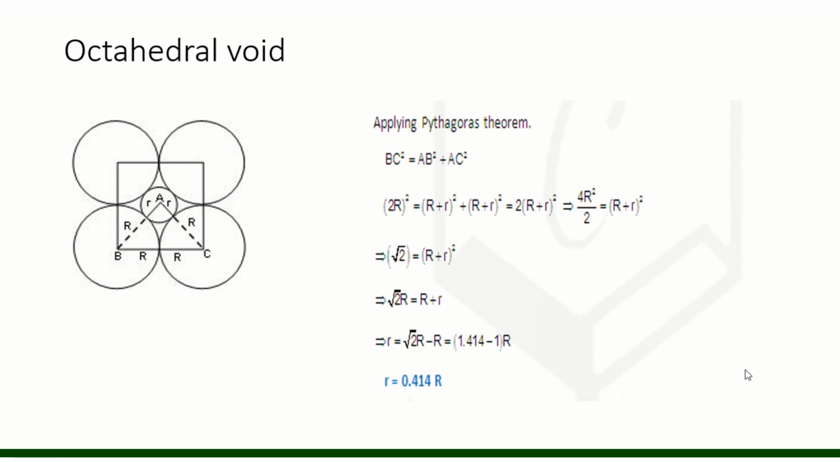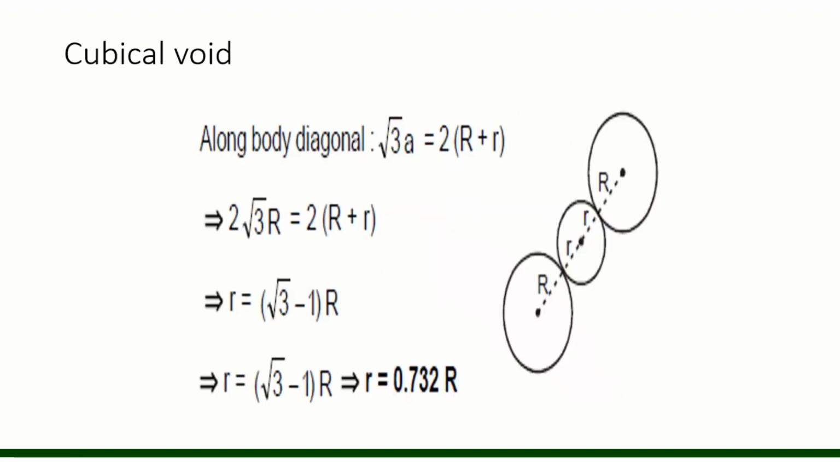Right? Now this is the cubical void. Whenever in a simple cubic structure the particles are at the corners of the void formed, then we use this part as a void, and in that case the body diagonal has the value root 3a, and it is equal to 2r plus 2R. So we can calculate it, r upon R is equal to 0.732, and it can accommodate from 0.732 to 1, except 1. From 0.732 to 1, all particles can be accommodated in that space.